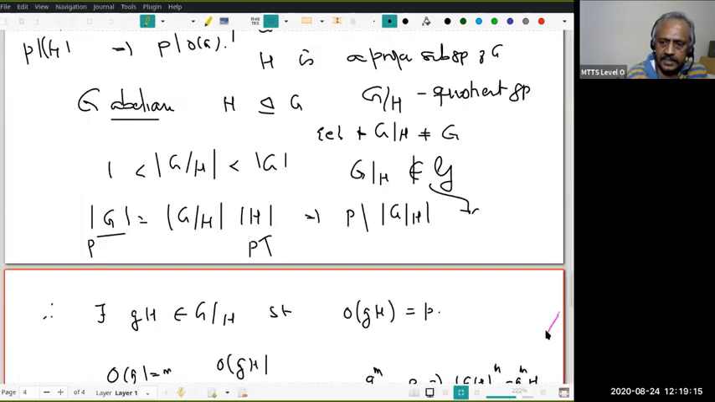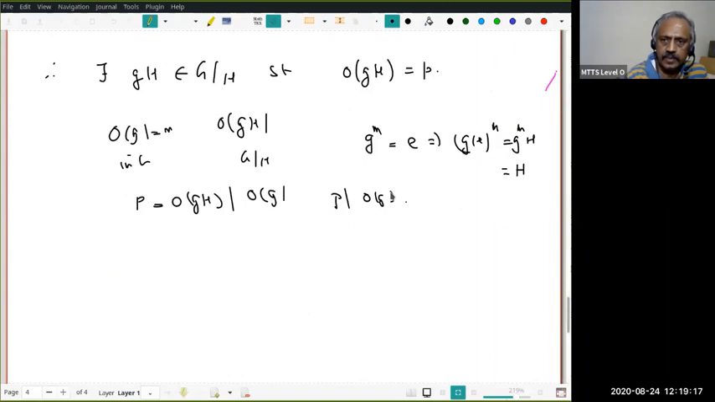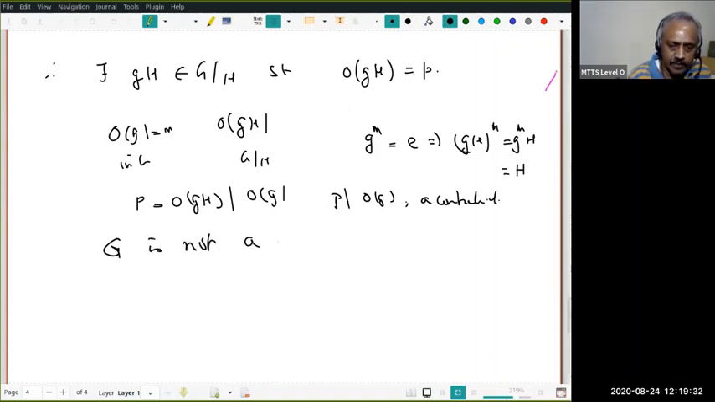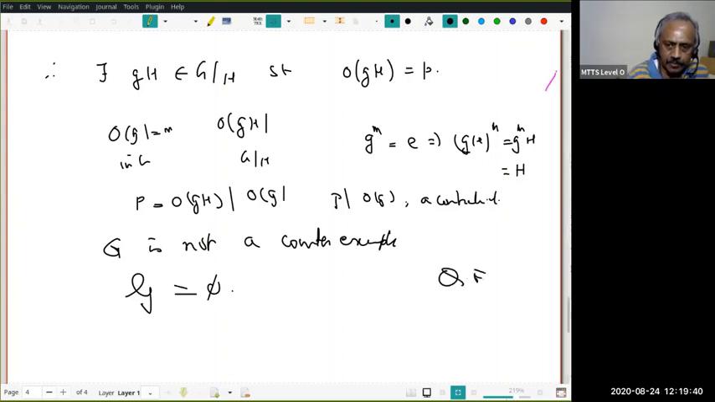So this contradicts that conclusion. Okay, this is again a contradiction. So what does it mean? Whatever I assume, there is a contradiction. This G is not a counterexample. That means the set G is empty, and hence the theorem is proved.